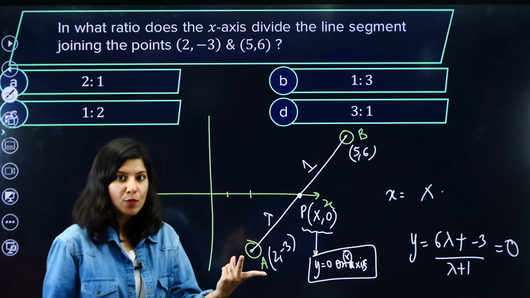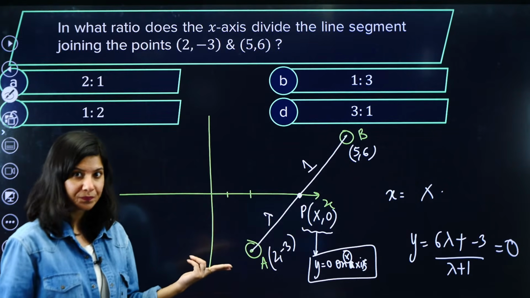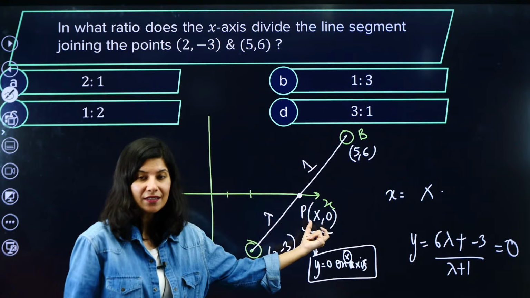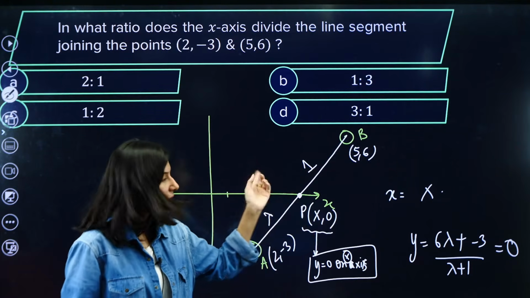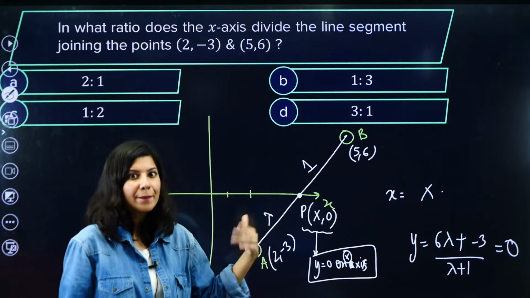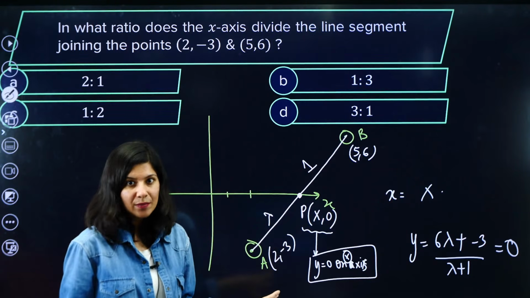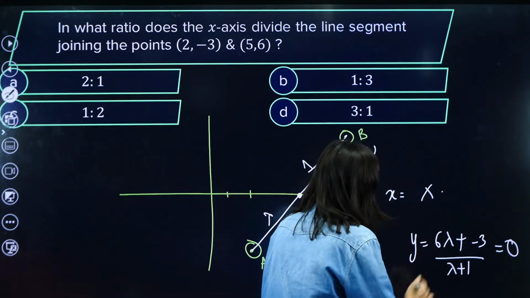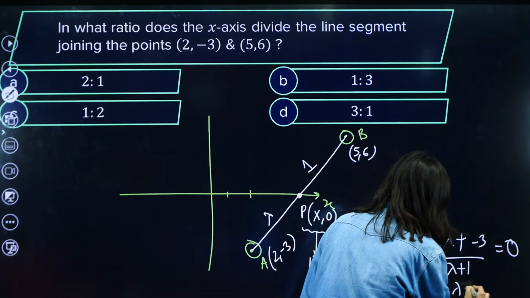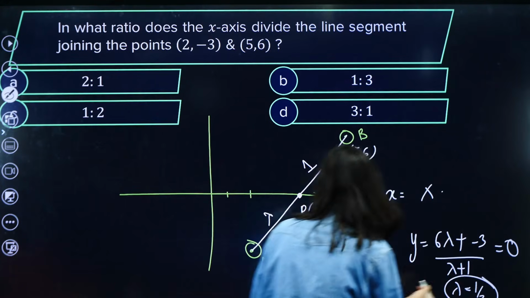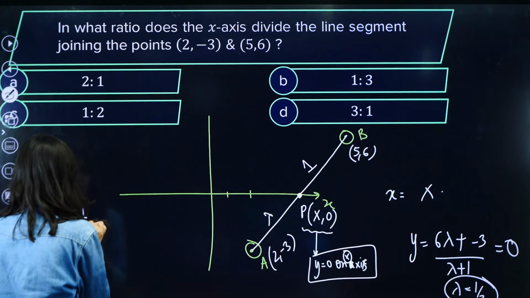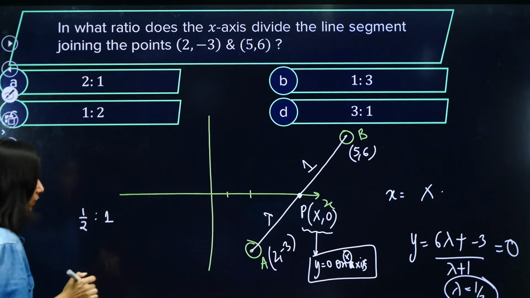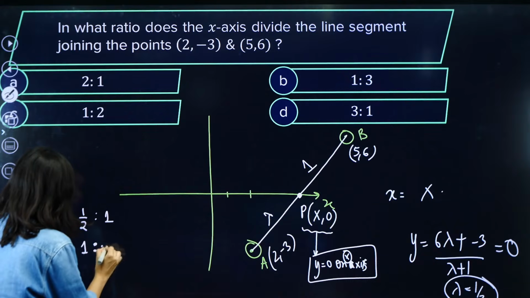And I have two options. Match the x coordinate, the section formula we are applying, (mx2 plus nx1) upon (m plus n). That will not lead me anywhere. Now the y coordinate, because it is 0, will give me the answer, right? So if you solve it, lambda is going to be 1 by 2. So what is the ratio? Tell me. 1 by 2 ratio 1. Now can you see it happened automatically? So this is going to be 1 ratio 2.